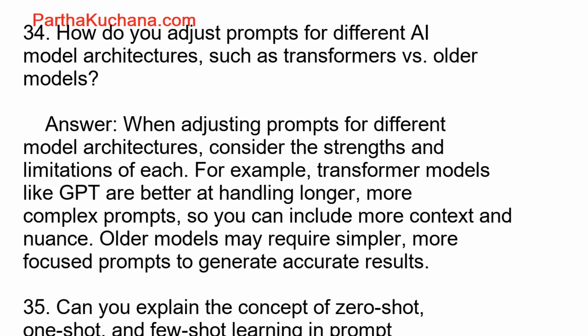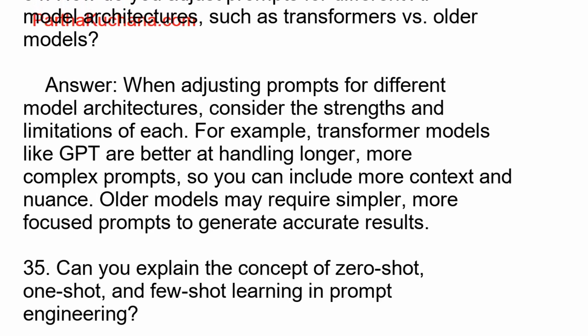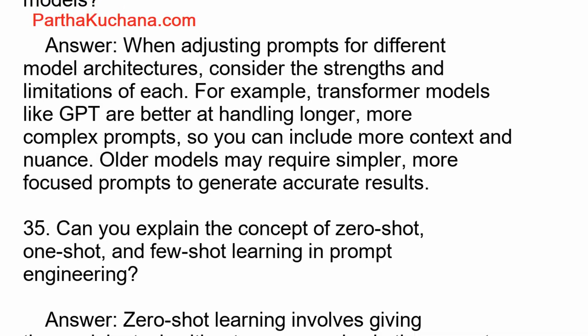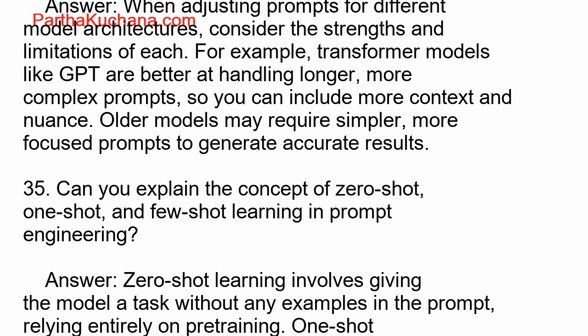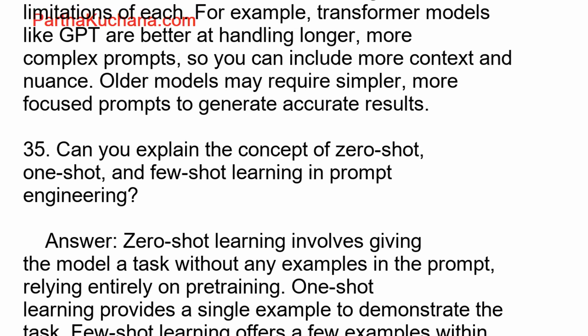36. What are some common mistakes to avoid in prompt engineering for intermediate level users? Answer: common mistakes include making prompts too vague, which can lead to irrelevant or incomplete responses, or overloading the prompt with unnecessary details, which can confuse the model. It's also important to avoid ambiguous phrasing that might lead to unintended interpretations by the AI.